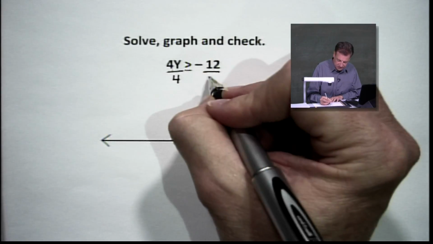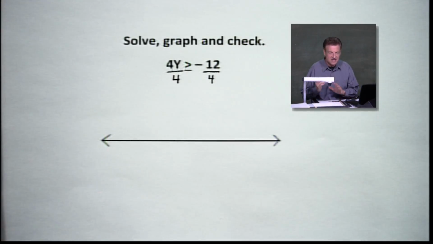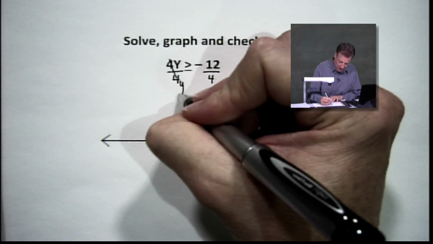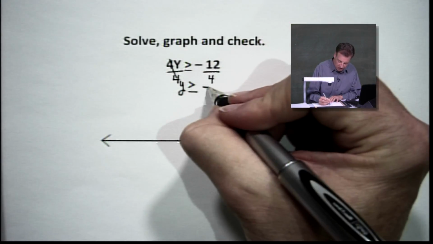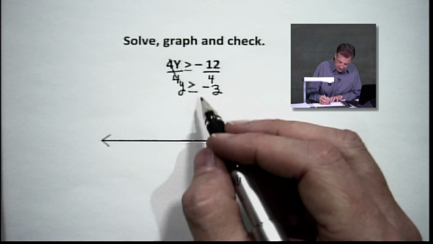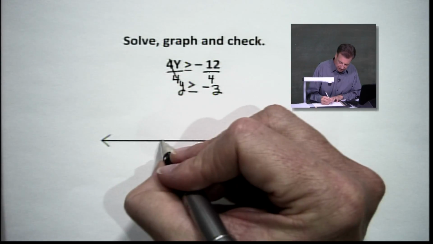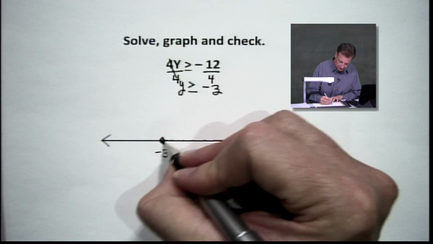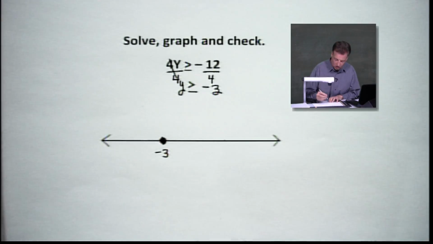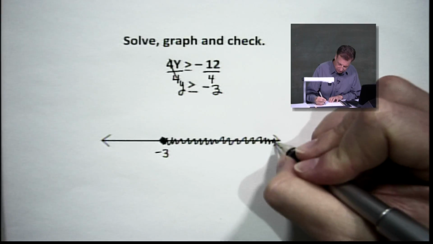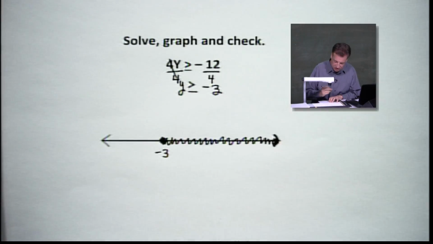And notice what happens: our signs stay the same, and our inequality does not shift. So the 4's go away. We got y, still greater than or equal to negative 3. That's the deal. When we divide by a positive number, the inequality does not shift. What it does do down here on the graph, well, let's find negative 3. Put it somewhere there. It is a closed circle. That's fine. And according to this, we're shading to the right, so let's go greater than, a little darker than that because it keeps going.